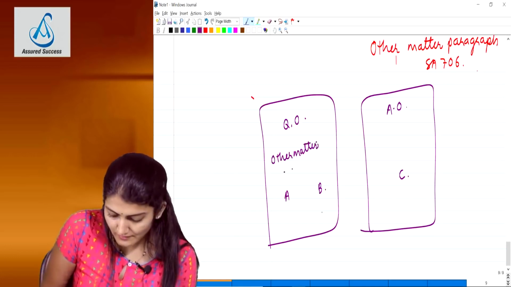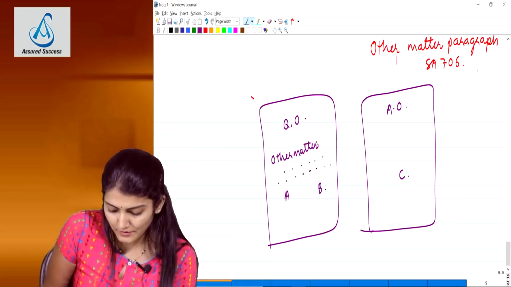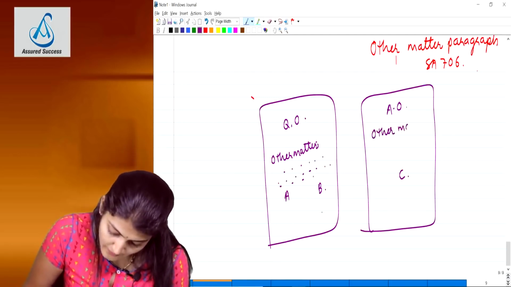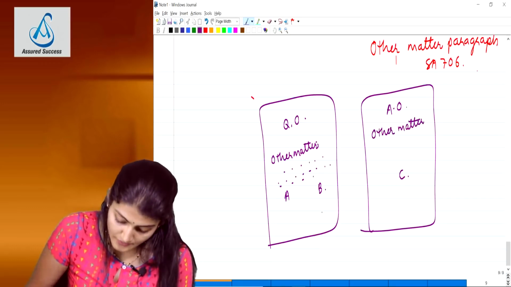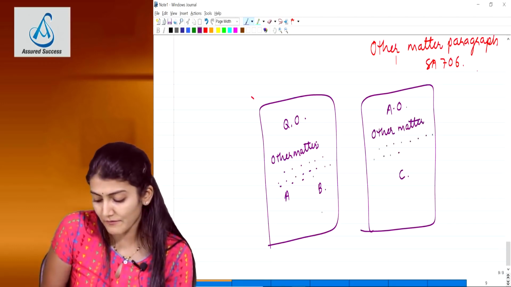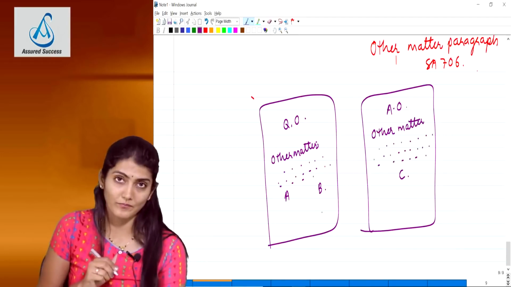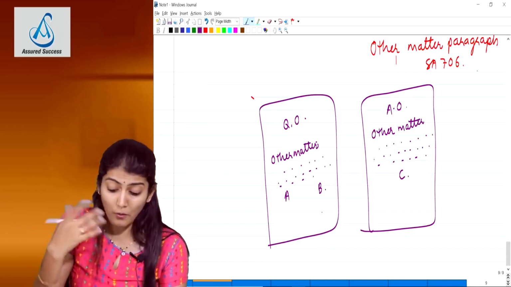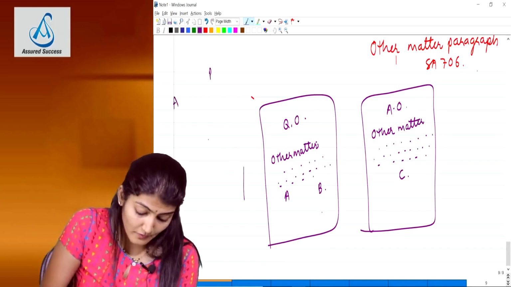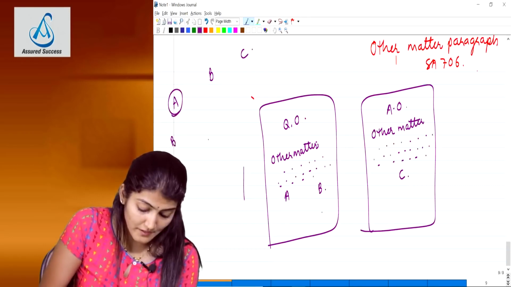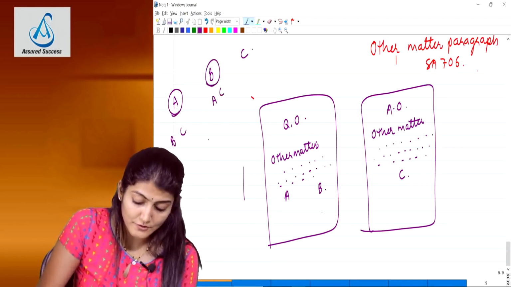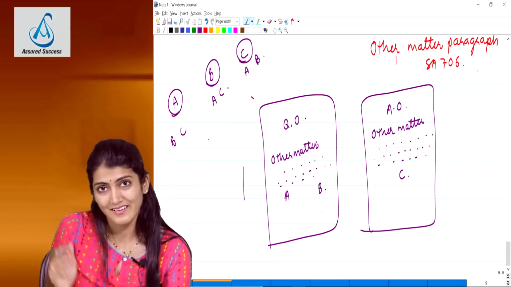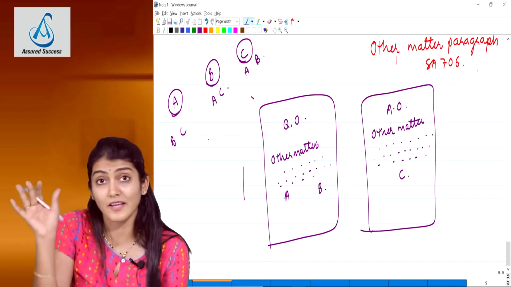One of the joint auditors, C, having a different opinion, has issued a separate opinion. And this auditor who has issued the other report, even he should put an other matter paragraph. The other auditors in this particular audit have issued a separate opinion for the same. So it's simple, you have to make a cross reference. So if there are 3 joint auditors and all 3 are having different opinions, in the report of A there will be a reference to B and C, in the report of B there will be a reference to A and C, and in the report of C there will be a reference to the report of A and B.